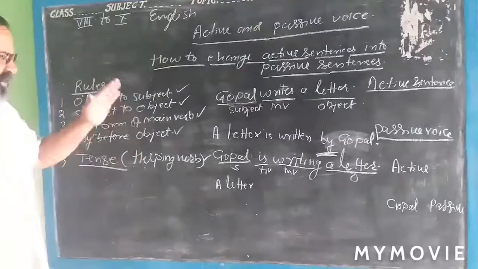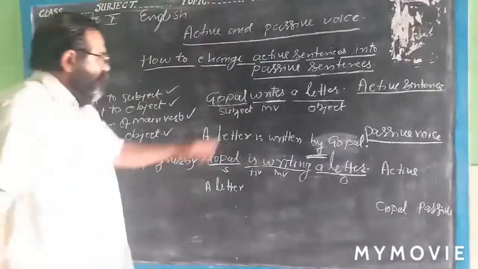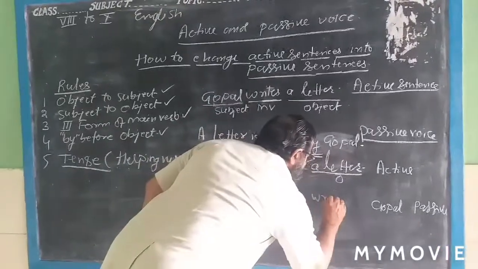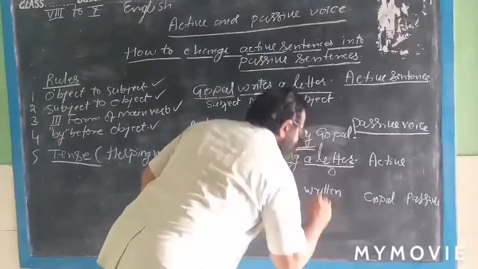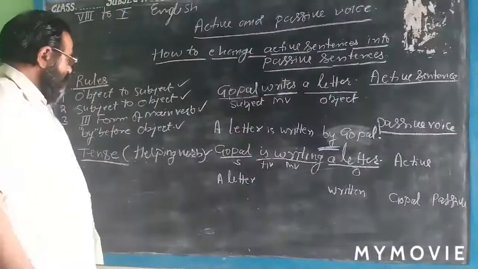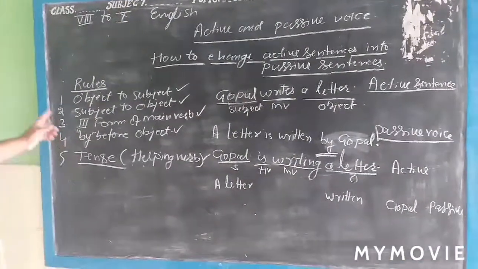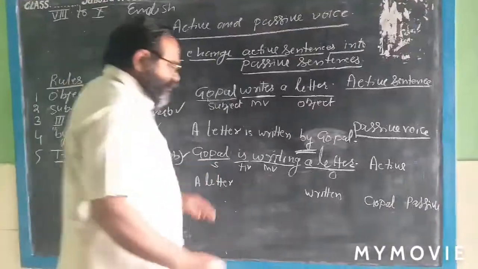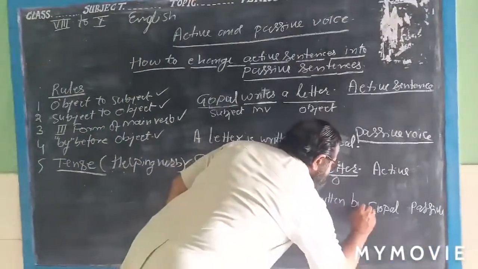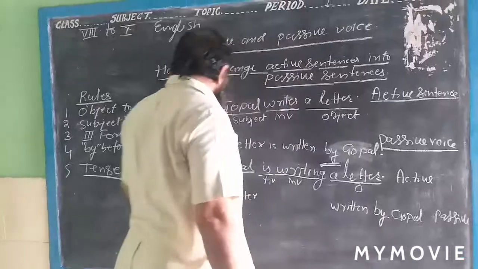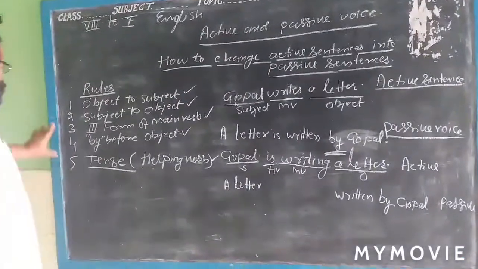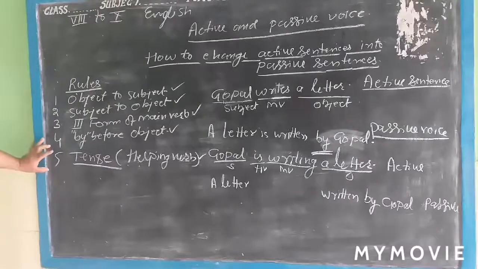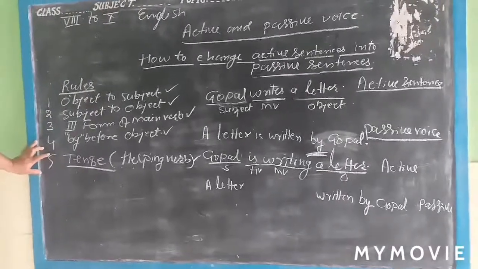Then you write the third form of the main verb. Write. So write here written. This is the third form of write. Now you put or use by before the object. Gopal is object, then write here by. Now we have applied the 4 rules. Now we want to apply tense, that is the helping verb.